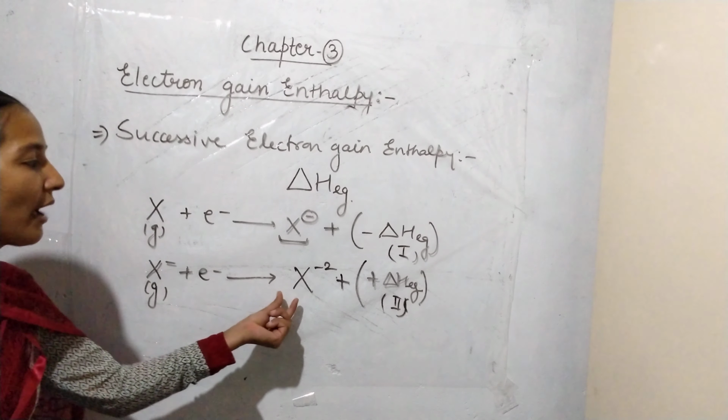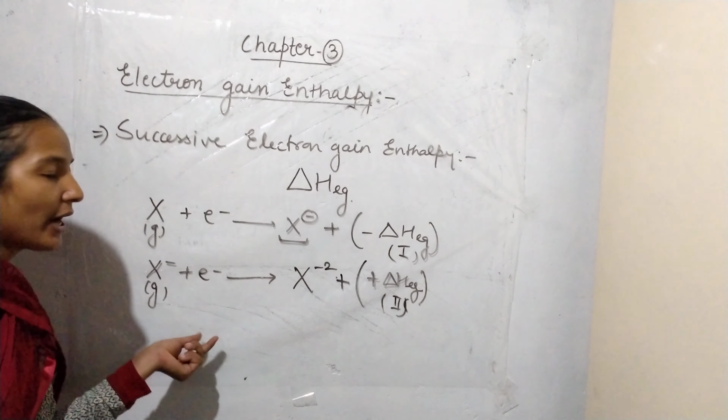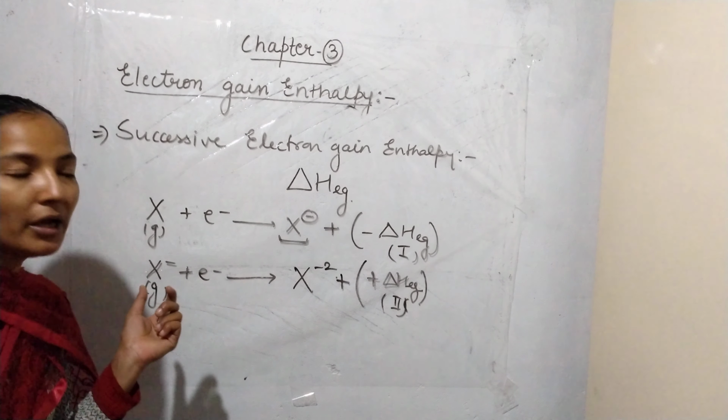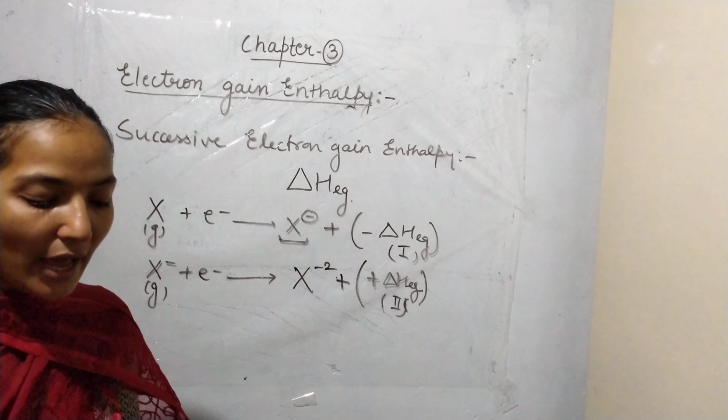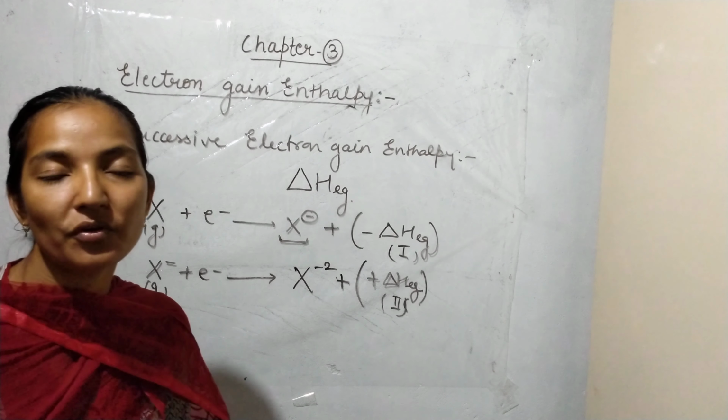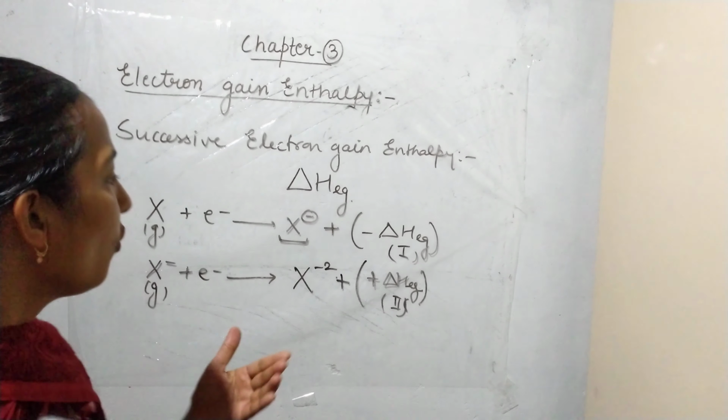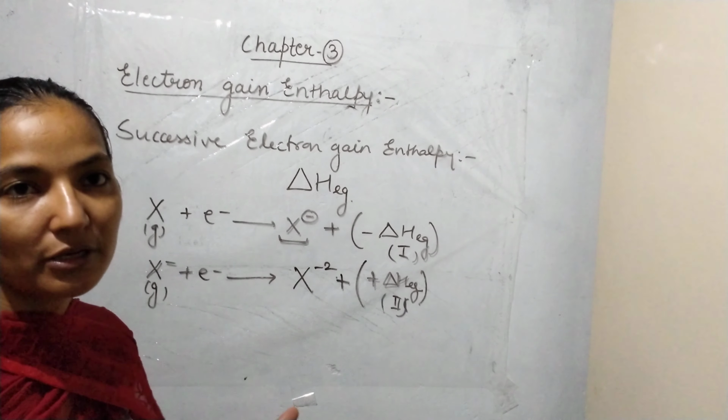Similarly, if we have X -2 and we add one more electron to form a trivalent anion, again we have to give a large amount of energy from outside to overcome the electron repulsion.